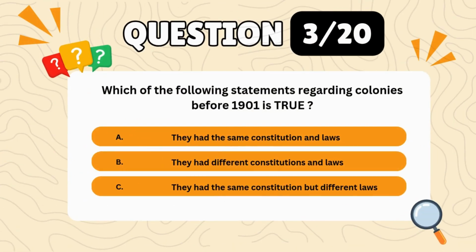Question 3. Which of the following statements regarding colonies before 1901 is true? A. They had the same constitution and laws. B. They had different constitutions and laws. C. They had the same constitution but different laws. Correct answer, B. They had different constitutions and laws.